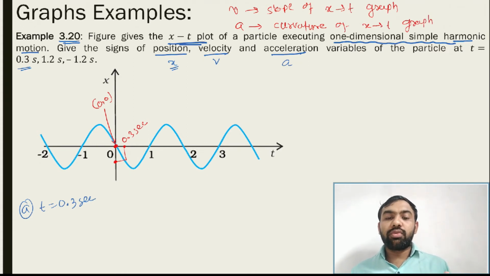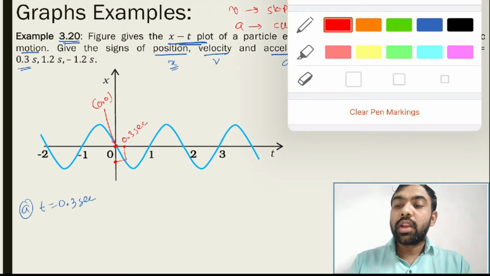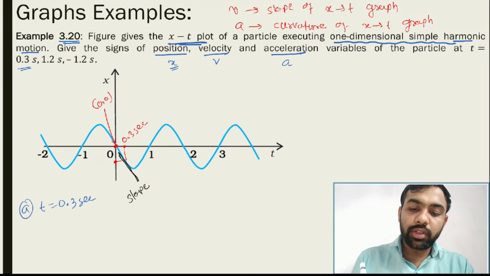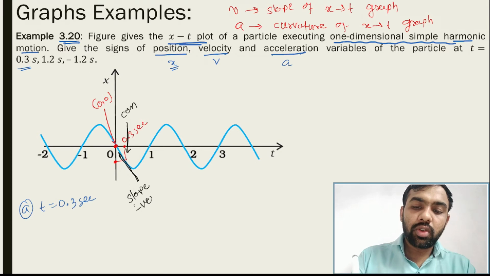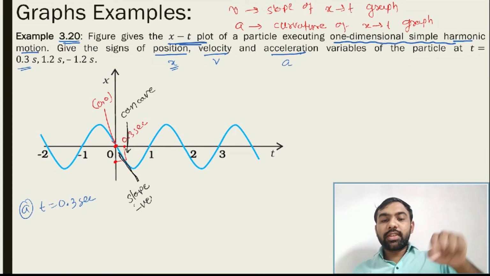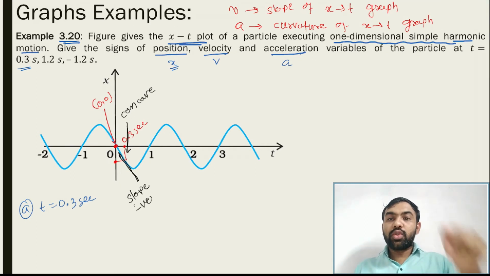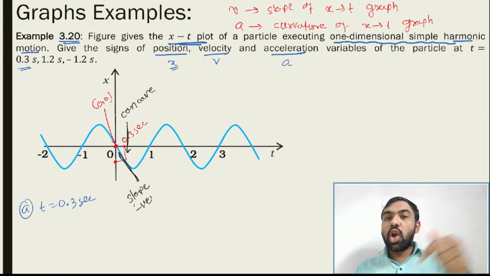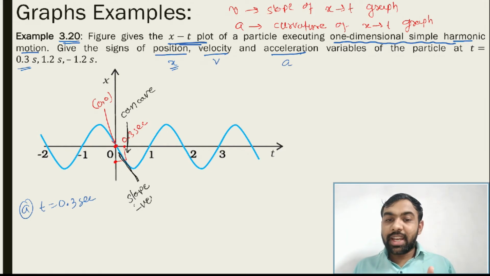Okay, so first, the displacement, that is the position, is negative. Now just draw the slope at this line. So the slope is negative at this point, and the curvature is concave. Concave curvature means, you just see the graph from the top at this time, then concave curvature. So displacement negative, slope negative means velocity negative, concave means positive acceleration, and convex means negative acceleration. So our answer is: position negative, velocity negative, acceleration positive. Okay, so that is our answer.